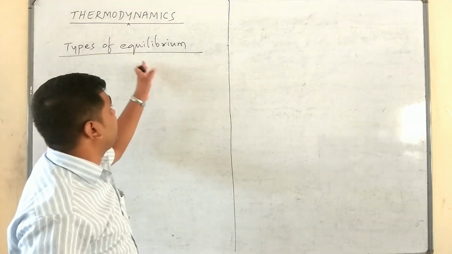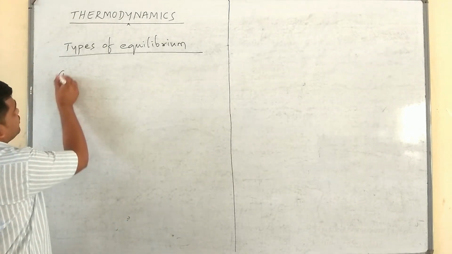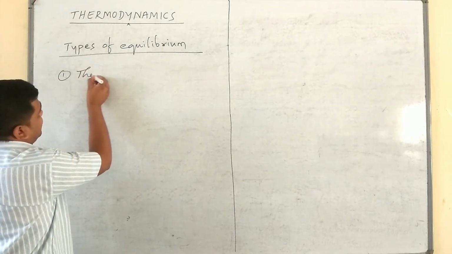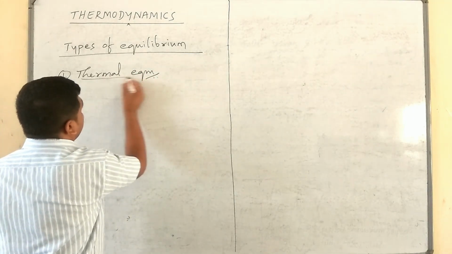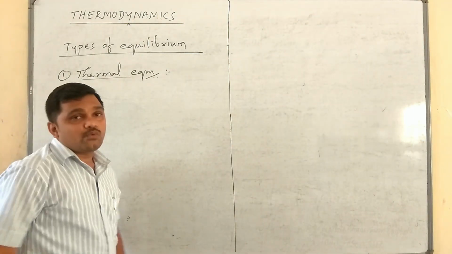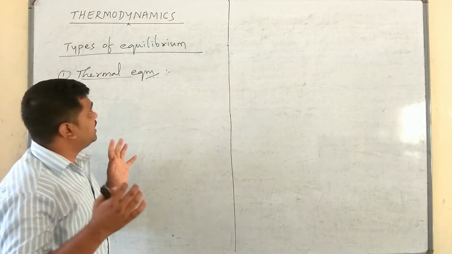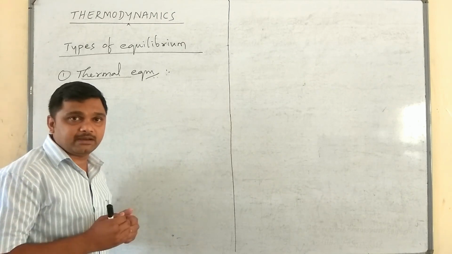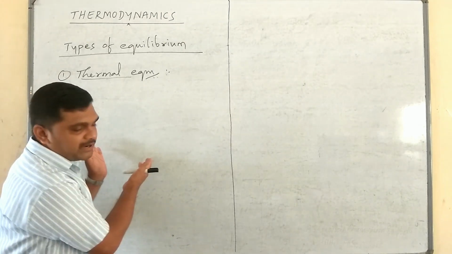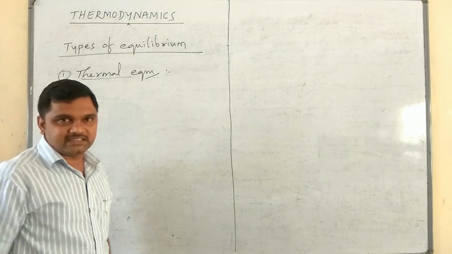That is the simplest meaning of the word equilibrium. The first type of equilibrium is thermal equilibrium. Thermal equilibrium is a condition where the temperature of the system is equal to the temperature of the surroundings.